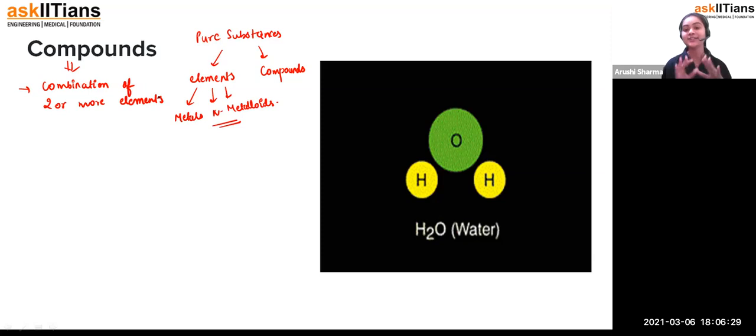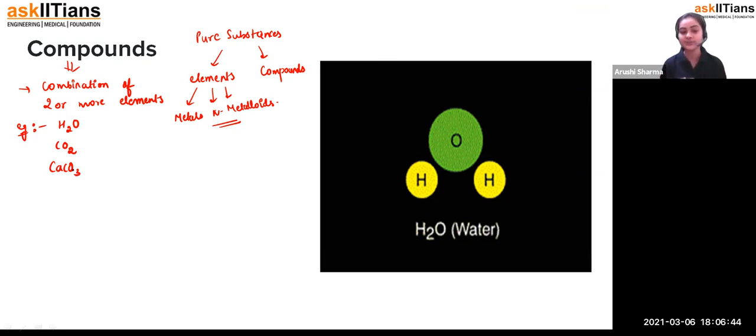It's not only about H2O, we have many other compounds as well. For example, H2O, CO2, and calcium carbonate. As I have told you, it's not only that two elements are combining together.